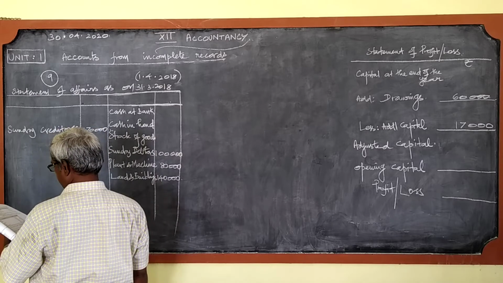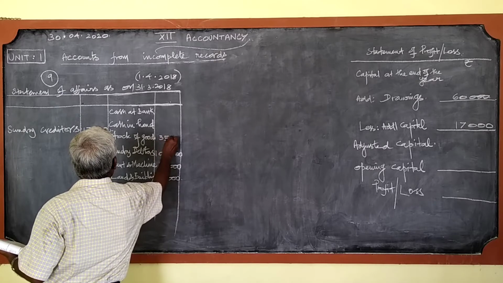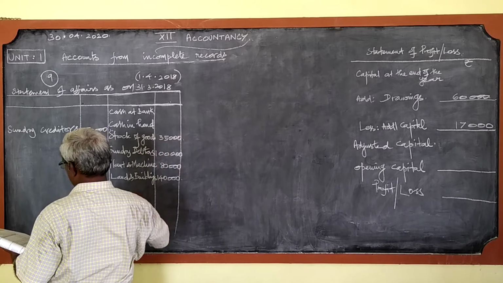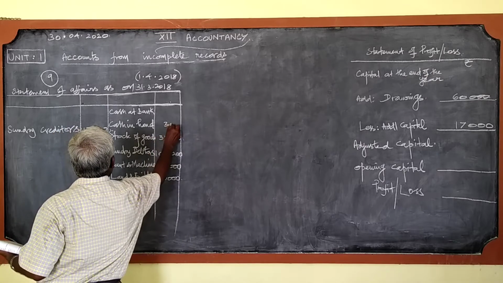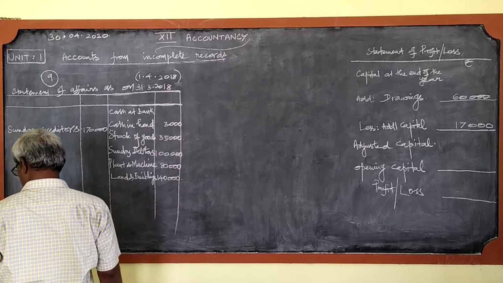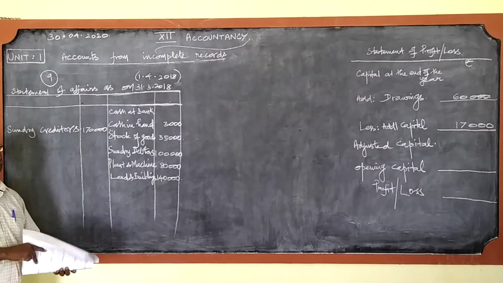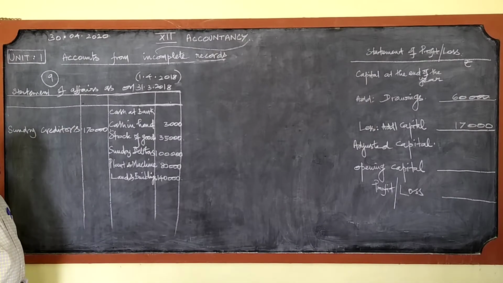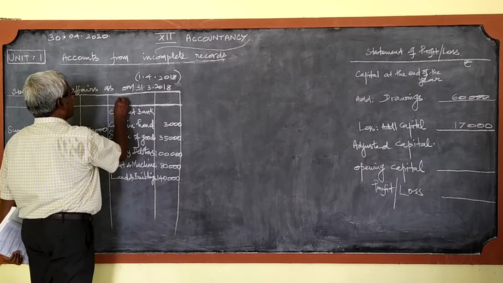Stock of goods 35,000. Cash in hand 3,000. And the cash at bank I cannot write here. Why? If simply a term cash at bank is given, definitely it must come under assets.